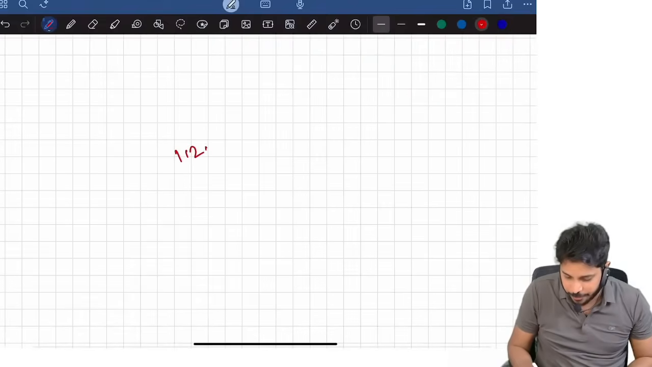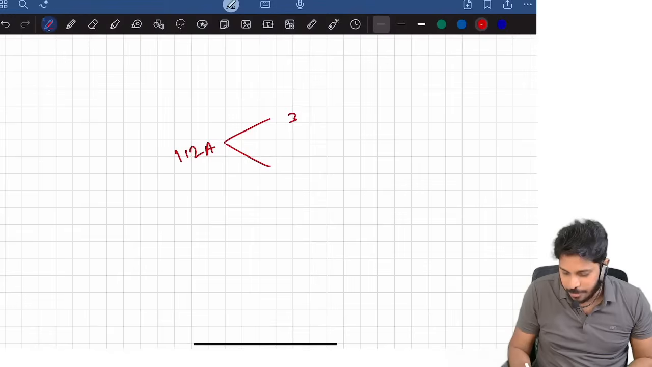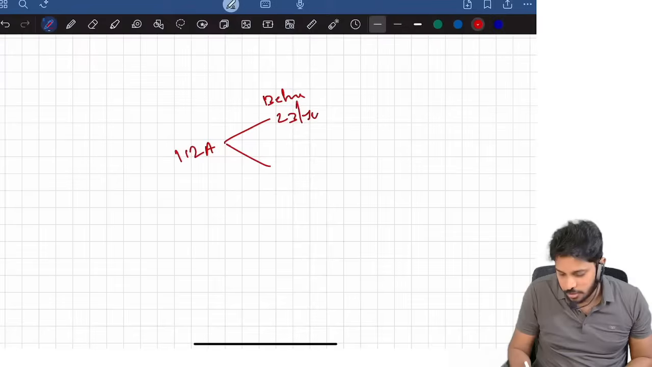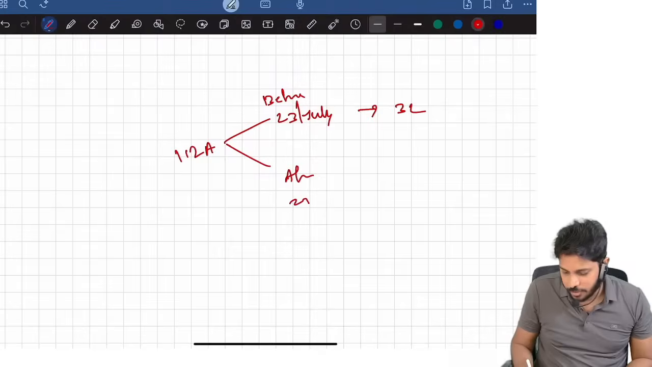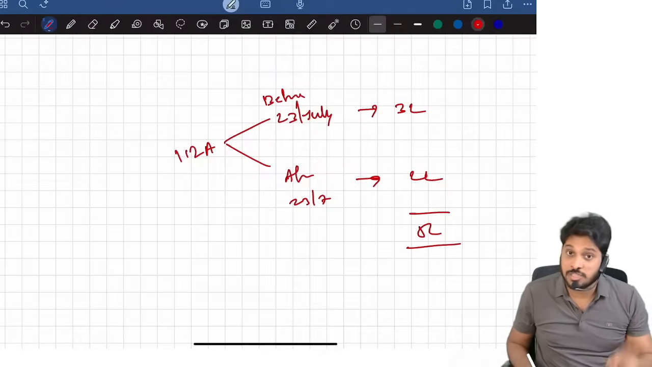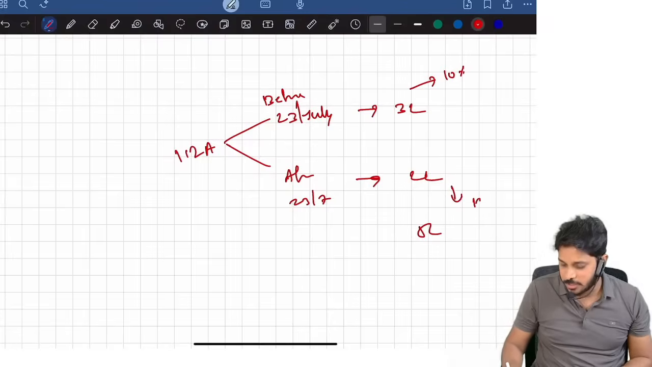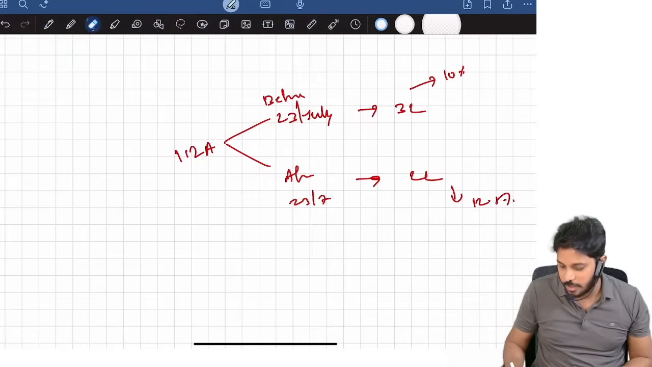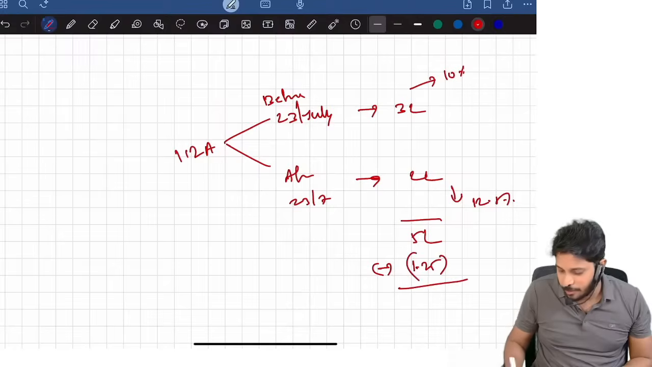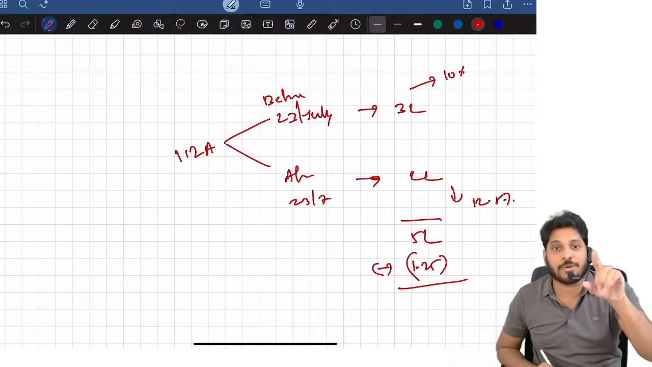Suppose the 112A capital gain before 23rd July is, for example, 3 lakh, and after 23rd July it is 2 lakh. So total 112A capital gain is how much? 5 lakh. And we know very well this is taxable at 10%, this is taxable at 12.5%. Now total is 5 lakh, and the maximum exemption available is 1.25 lakh only, throughout the year put together.